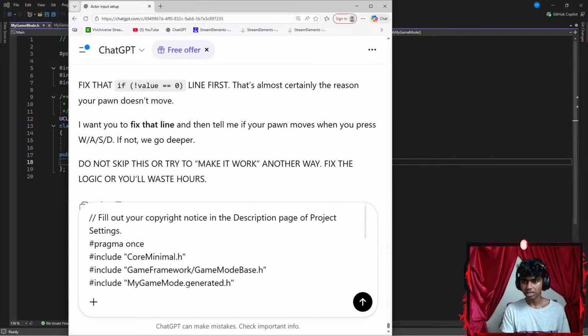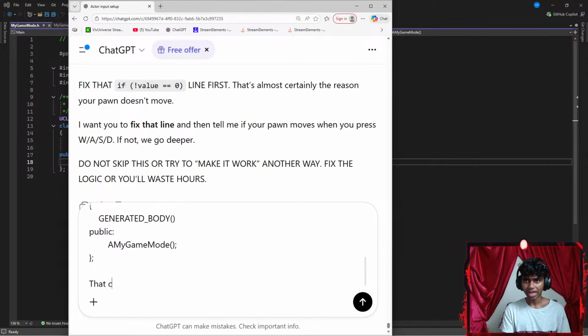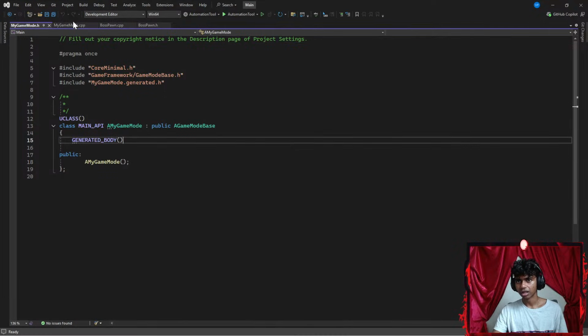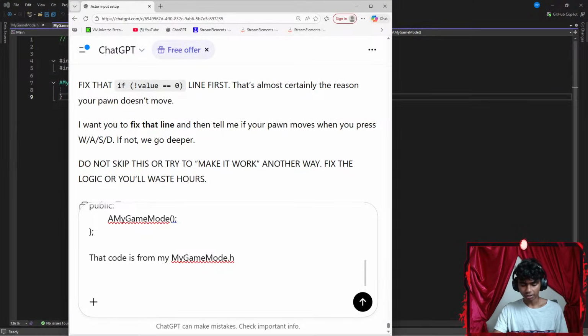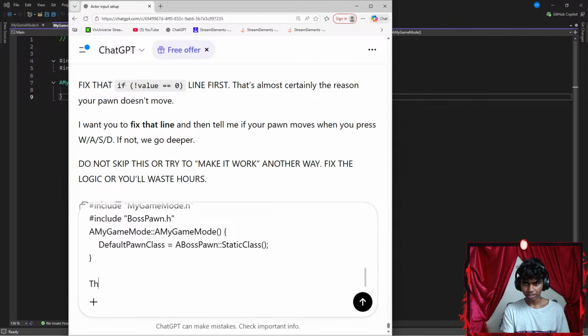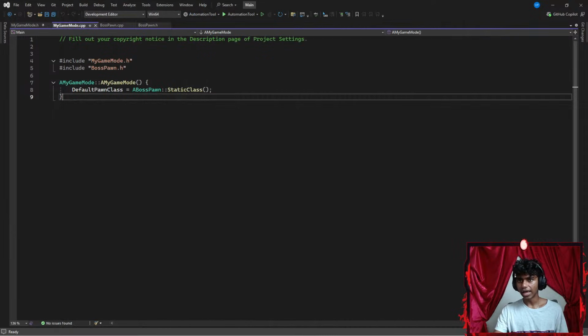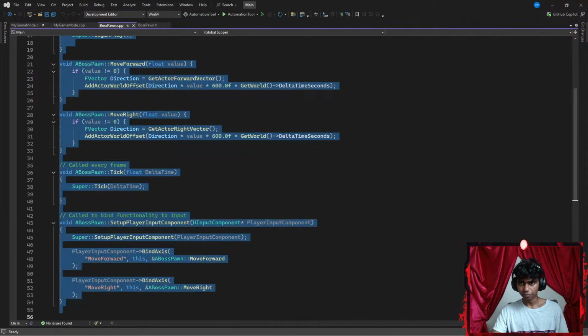Let's paste this. Say something like, that code is from my game mode dot header files. Let's go with .h, and then let's go ahead and paste my CPP one as well. Let's go with Control-C, get Sensei slash ChatGPT here. Let's paste. Let's go with Shift Enter and say something like, that code is from my game mode dot cpp. Okay, and then let's go ahead and get my boss pawn dot c++ code as well.